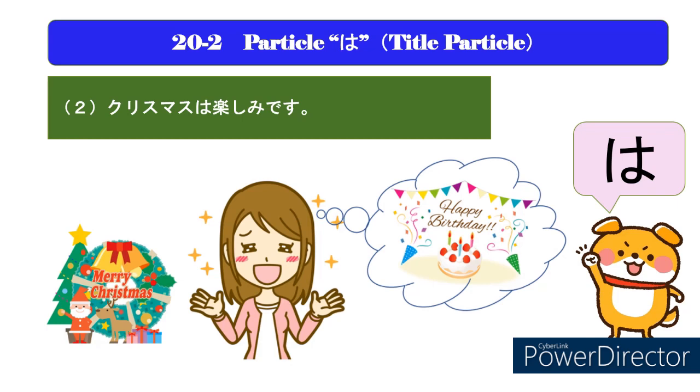It can be interpreted as suggesting that you are looking forward to another event more. In this sentence, Christmas is the topic of conversation, that is the title of the sentence. If this expression is used, the listener imagines that the speaker is looking forward to something else except Christmas.